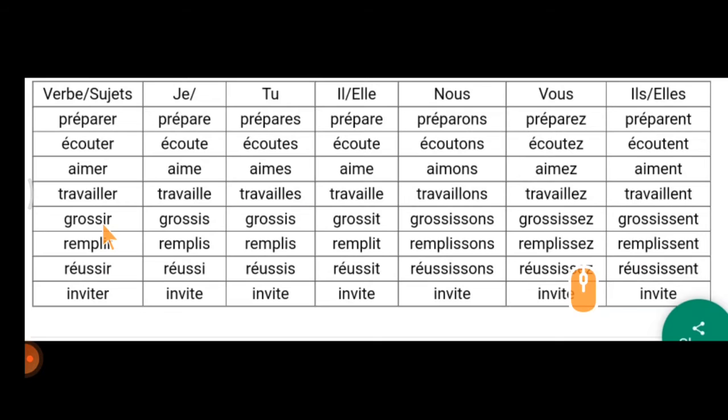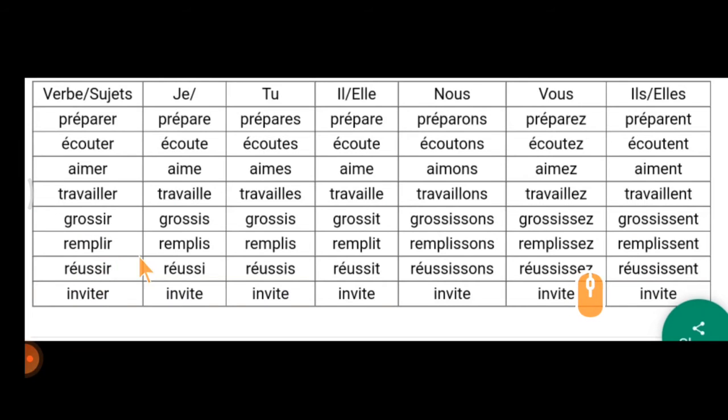Next is grossir. Now this one is IR ending. Je grossis, tu grossis, il, elle grossit, nous grossissons, vous grossissez, ils, elles grossissent.